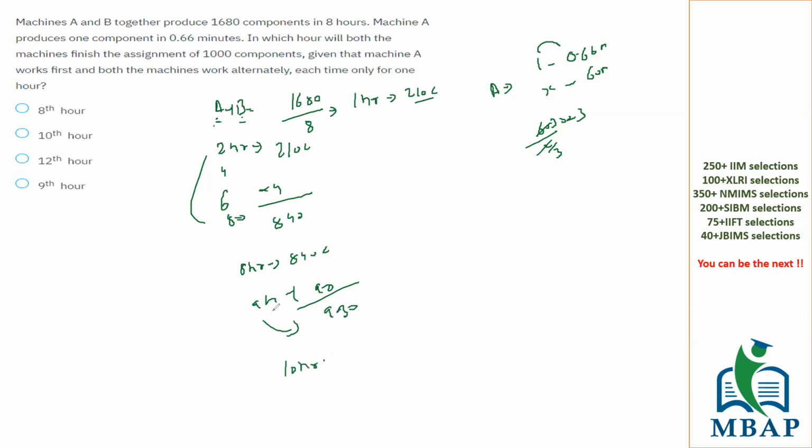So what will happen in the 10th hour? In the 10th hour, only 70 is left. And how much can B make? 210 minus 90, that's what B can make. So B can definitely make 70 in the 10th hour. So I am saying it's going to take 10 hours to complete the assignment.